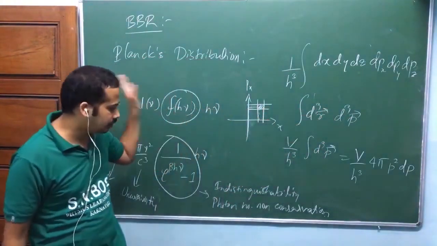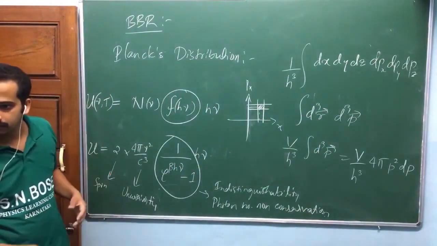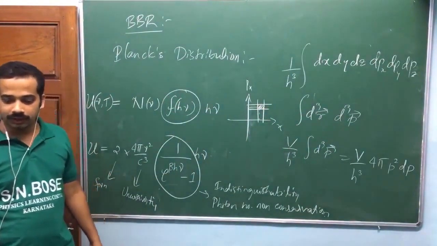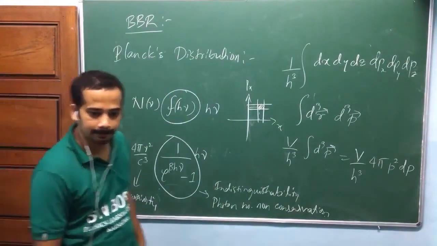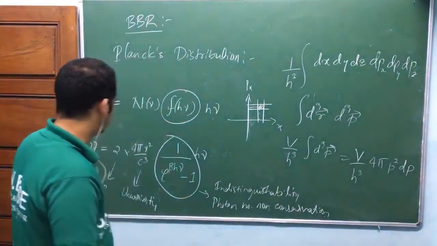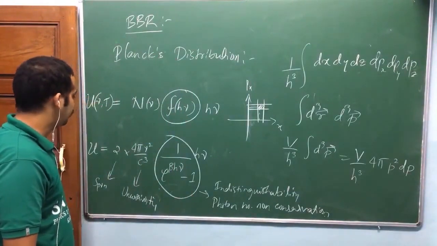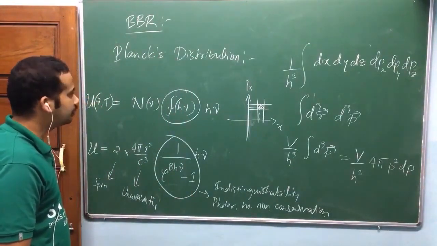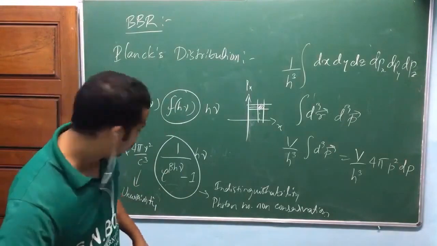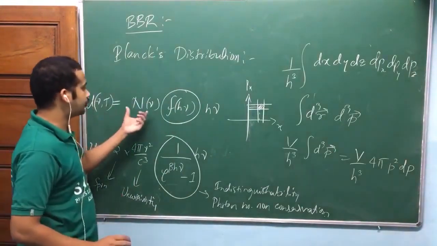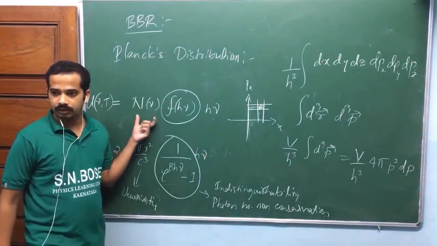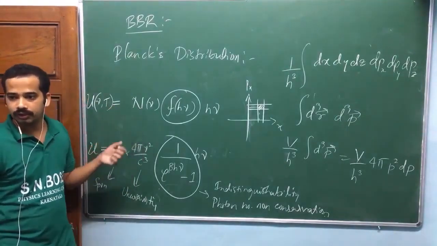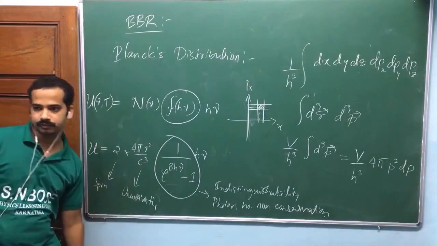If you have any question regarding understanding, now look at here. Yes, speak out. What is in your N nu, which I have written? Number of particles? No, this is the number of states actually. Possible number of photon states. Total possible number of photon states in the frequency range nu to nu plus d nu.